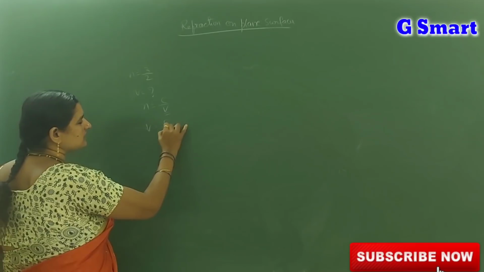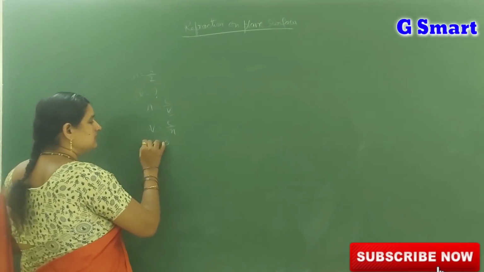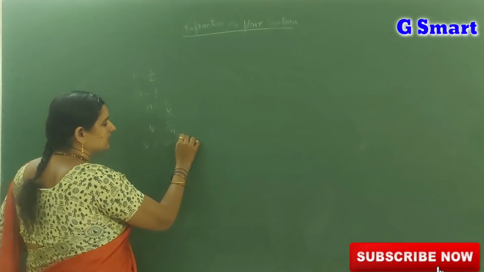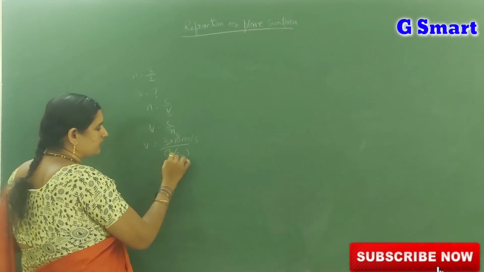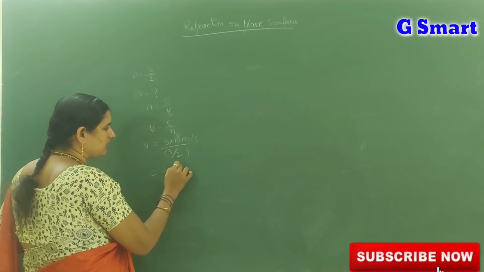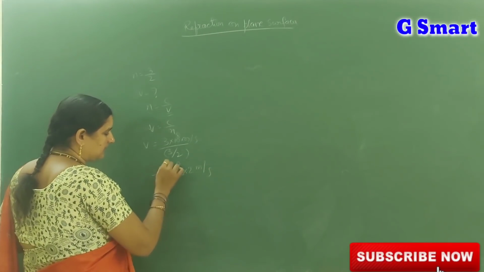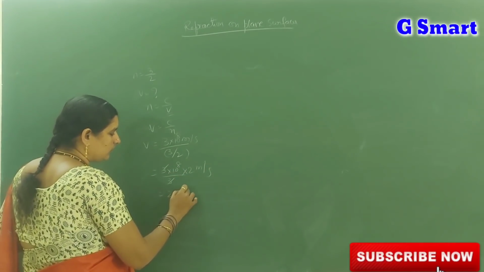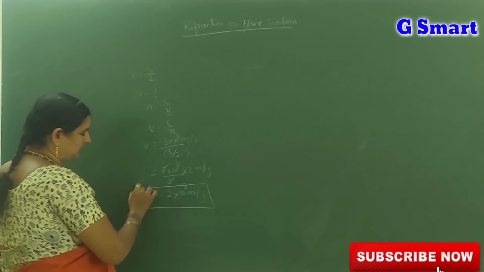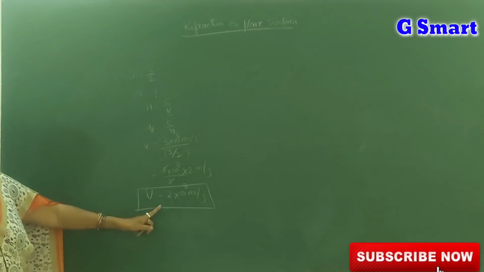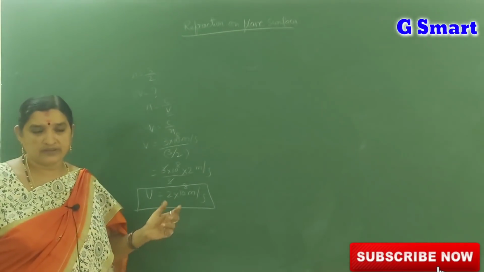Therefore, v is equal to c by n. C means velocity of light in vacuum, and that value is 3 into 10 power 8 meter per second. By n value, they have given already 3 by 2. So that is equal to 3 into 10 power 8 by 3 into 2 meter per second. 3 cancels. 2 into 10 power 8 meter per second. So the velocity of light in that particular medium is v is equal to 2 into 10 power 8 meter per second. We have to solve problems like this.